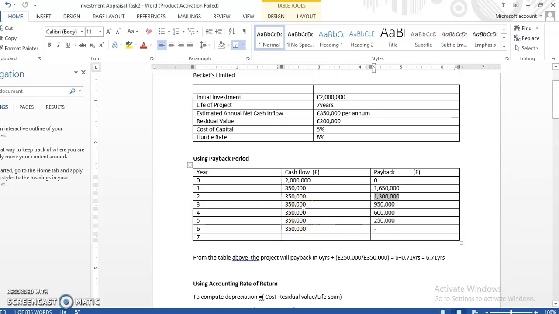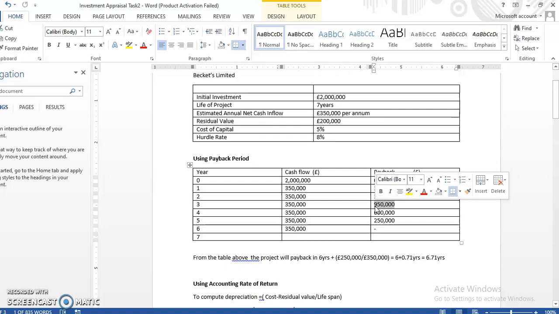In the third year we also earned £350,000, and we have only been able to recoup up to £700,000. So we are still left with £1,200,000 to recoup. So when we now deduct the £350,000 that we earned in the third year from £1,200,000, we are left with £950,000, as we have in the column here under payback for the third year.